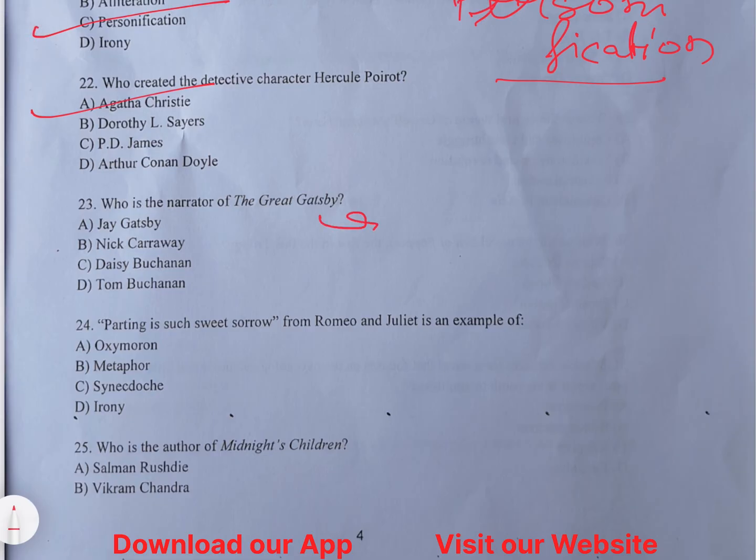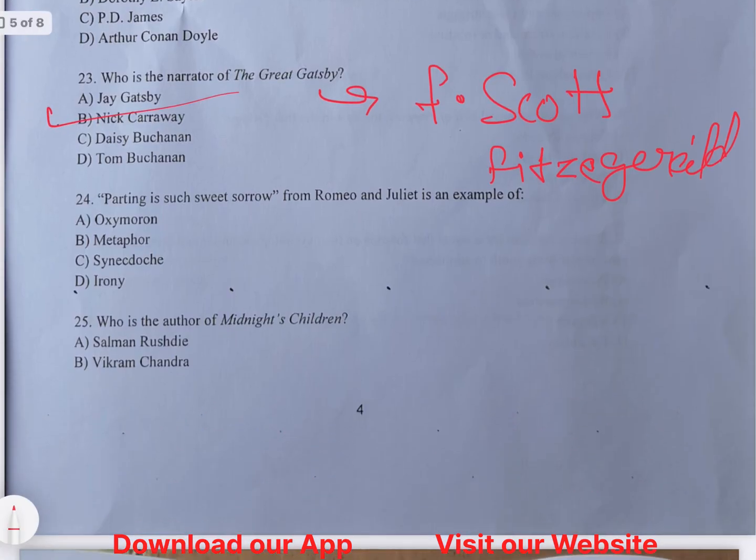Who is the narrator of The Great Gatsby? You should know the narrator, but along with the narrator you must know the writer, F. Scott Fitzgerald. Okay, the writer of The Great Gatsby is F. Scott Fitzgerald. So here Nick Carraway is the narrator. Option B is the right answer.